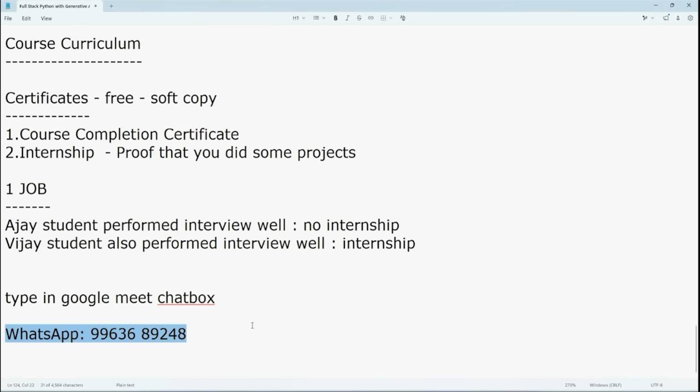Tomorrow, same time, we are going to start our regular classes. For all paid students, we are going to create a new Google Meet link. From tomorrow onwards, you are going to start your regular classes.